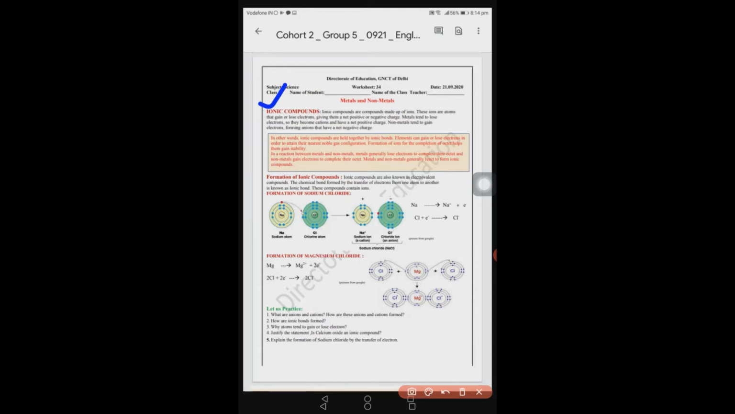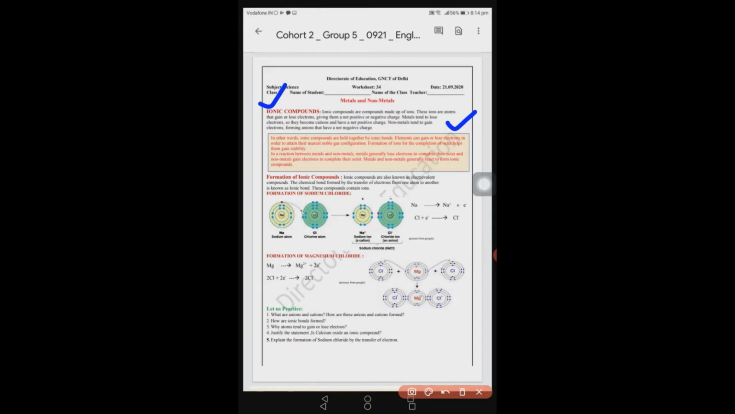compounds. Usually, metals tend to lose electrons because they have some extra electrons, and the non-metals have shortage of electrons. So, they have tendency to gain electrons. So, metals lose electrons and form cations, and non-metals have tendency to gain electrons and they form anions. Anions have negative charge on them and cations have positive charge on them.